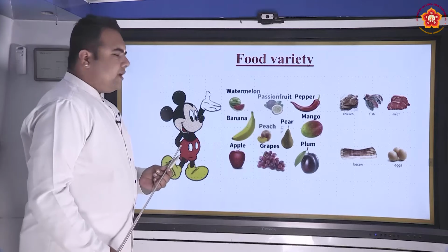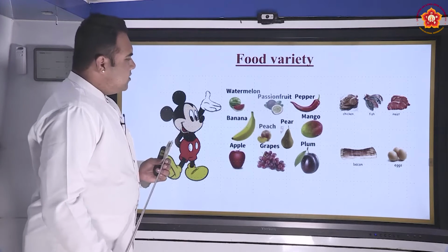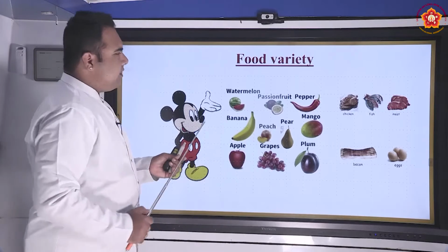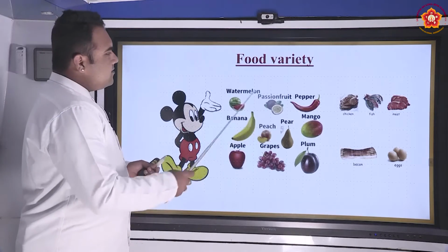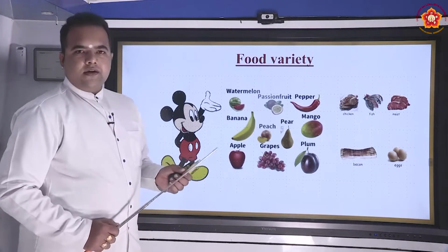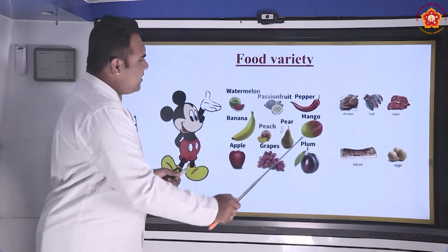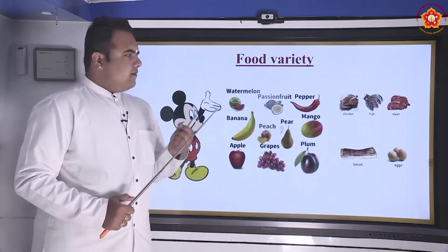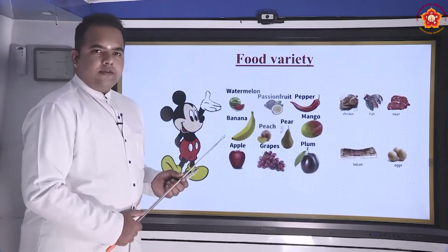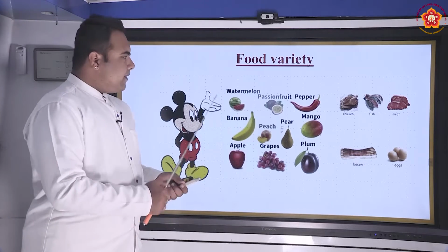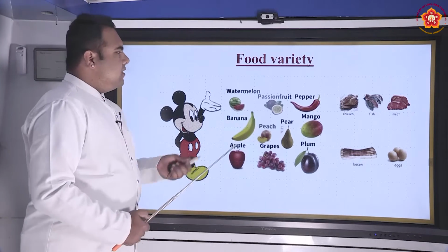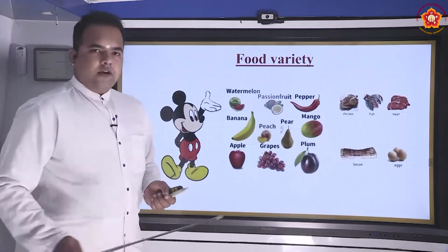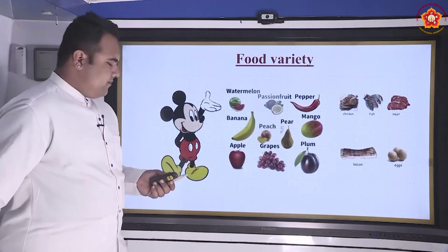Now when you have a look here, you can quickly make out which food items can be consumed directly from this particular figure, and which food items need to be cooked and then consumed. So quickly have a look at this picture and see which food items are obtained from plants, which are obtained from animals, and which of those can be consumed directly and which after cooking in a nice way.